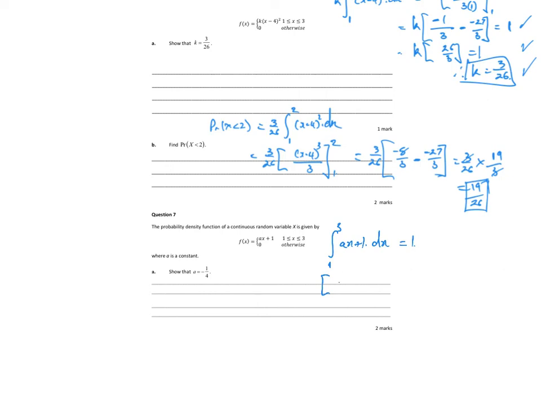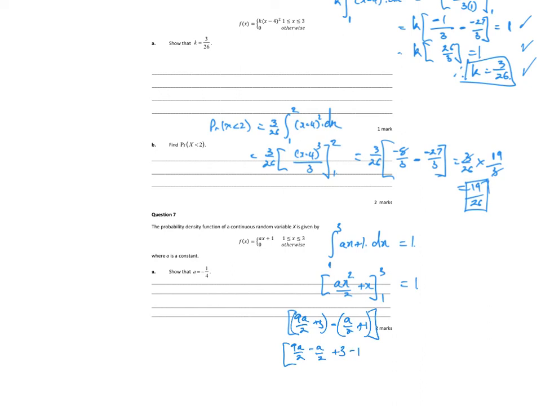So I get ax squared on 2 plus x between 3 and 1 has to equal 1. So I get, substitute 3 in there, a times 9, so 9a on 2 plus 3, subtract a on 2 plus 1, which gives me 9a on 2 minus a on 2 plus 3 minus 1.